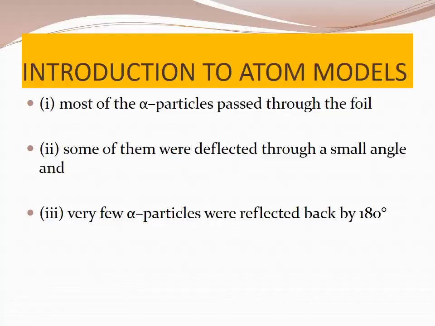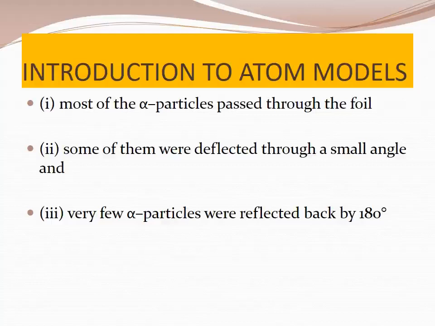That electrons are in the atom was discovered through J.J. Thomson's cathode ray experiment. He proposed that the atom is a positively charged sphere in which electrons are embedded like seeds in a watermelon. Have you seen a watermelon? In that watermelon, the way the seeds are embedded, those seeds are the electrons in the atom. Who proposed this? J.J. Thomson.